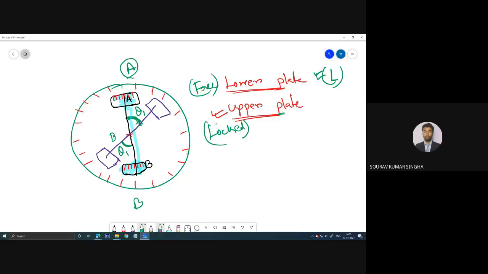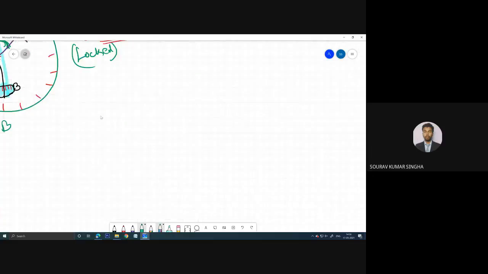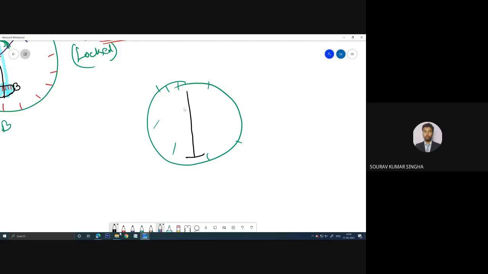then what happens? All together they will rotate. That means if this is the main scale and this is the vernier scale, now if you rotate like this, both together will rotate like this.